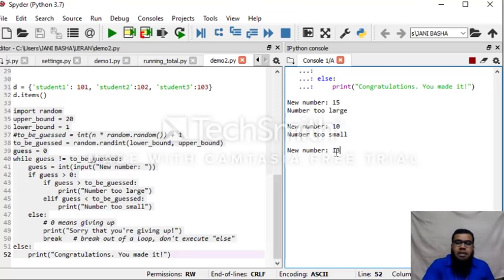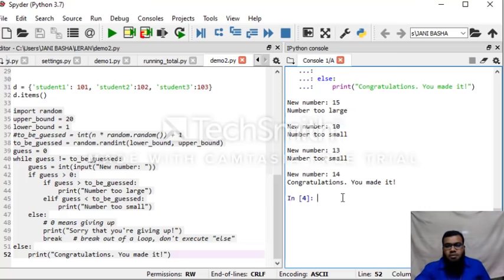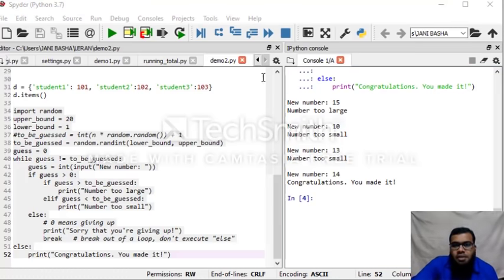So this time I'll give 13. And it is also saying the number is too small. So it is not 13, it is not 15. At 13 it says the number is too small, at 15 it says the number is too large. So obviously the number the computer has guessed is 14. Now you get the statement, congratulations, you made it, because 14 is the number guessed by the computer. So this is how the program is executing.